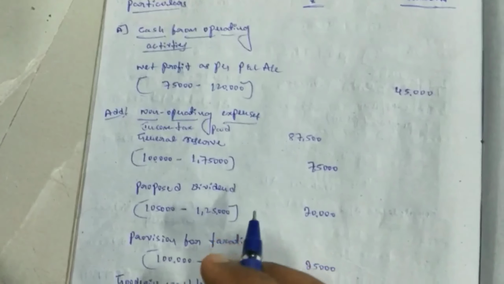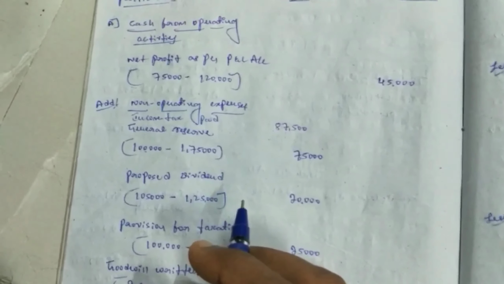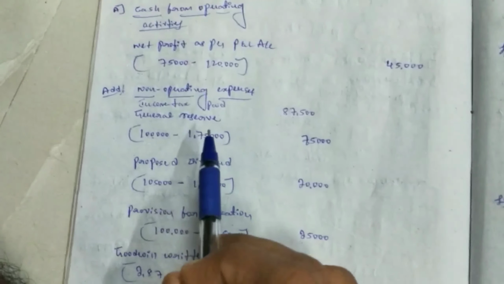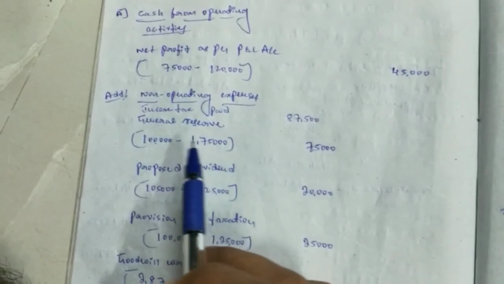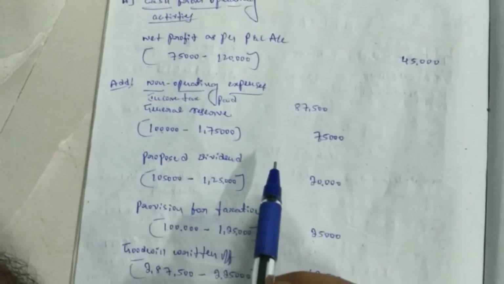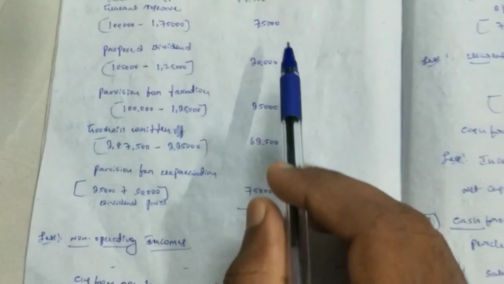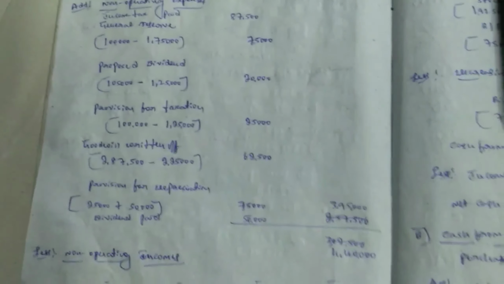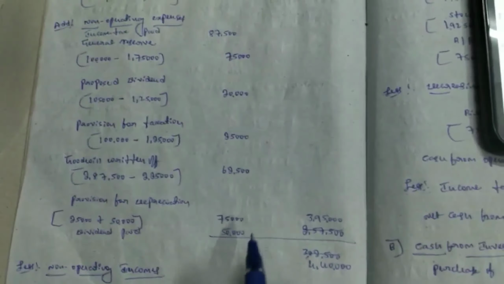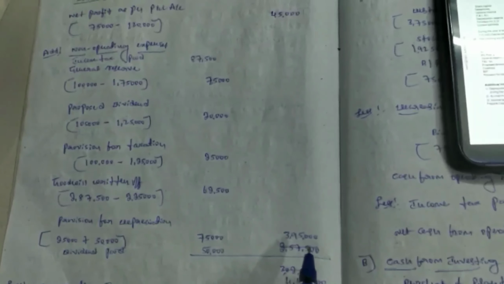Non-operating expenses are also given in this problem. Income tax paid, general reserve, opening and closing, the difference is 75,000. Proposed dividend, provision for taxation, goodwill written off, provision for depreciation. These are all non-operating expenses. Adding all of them, the total is 3,95,000.